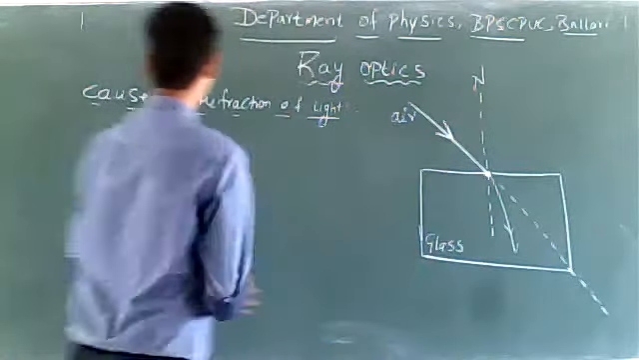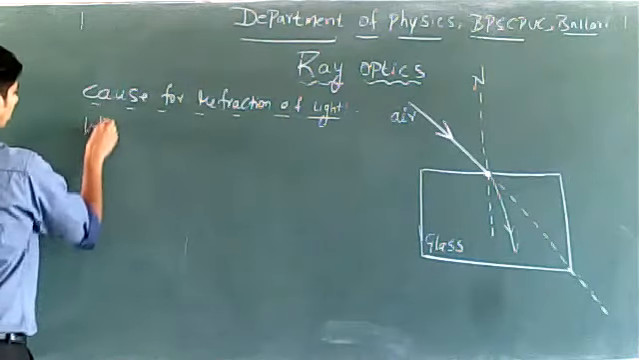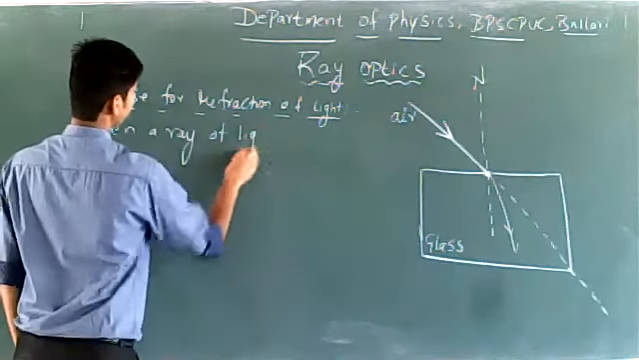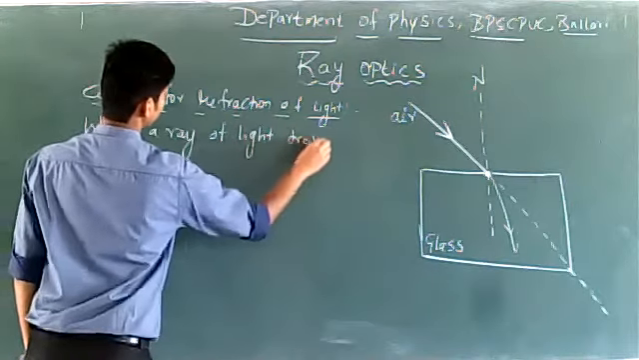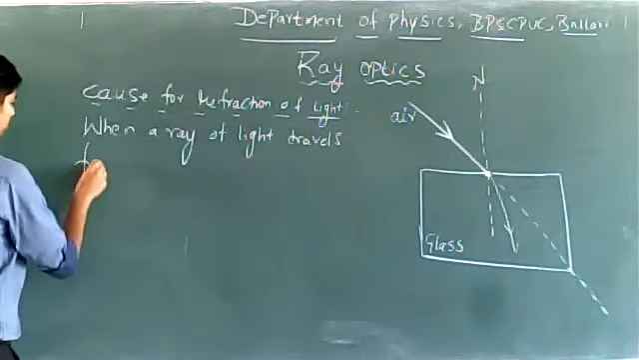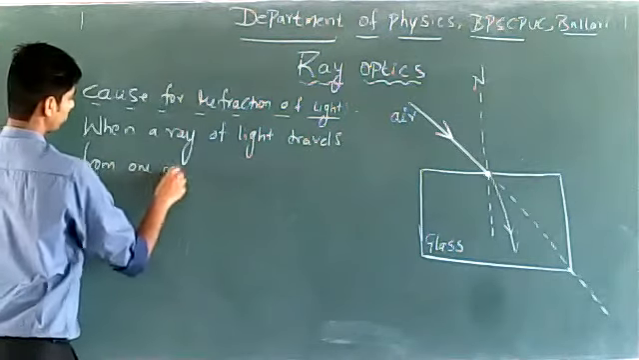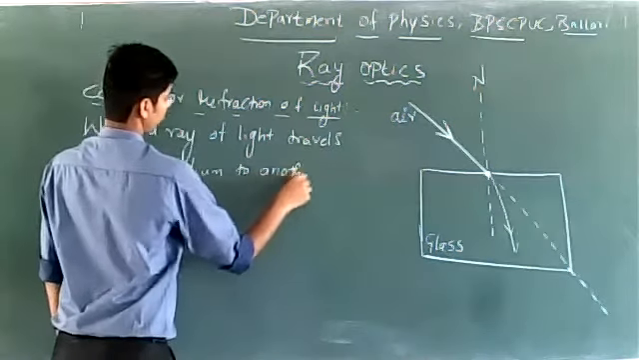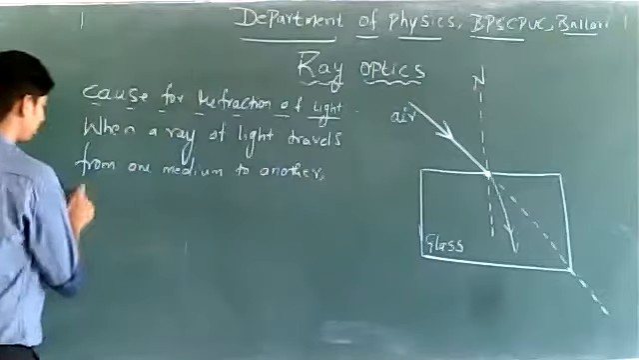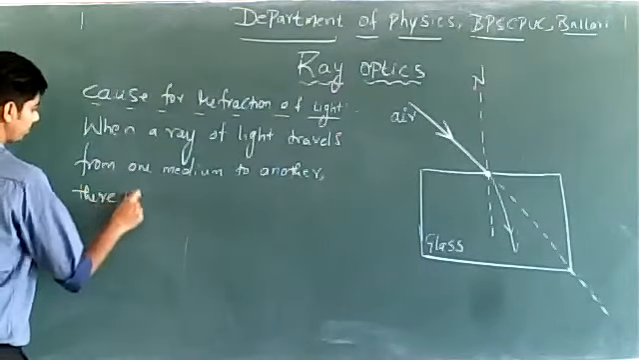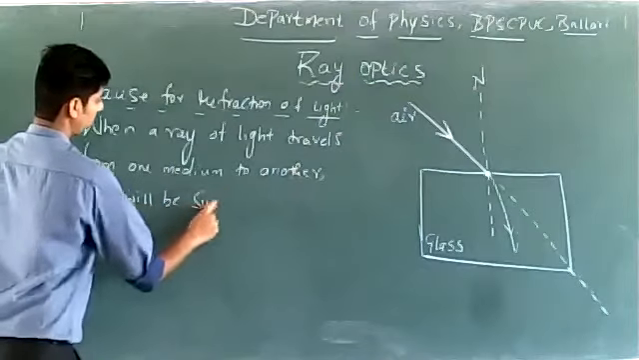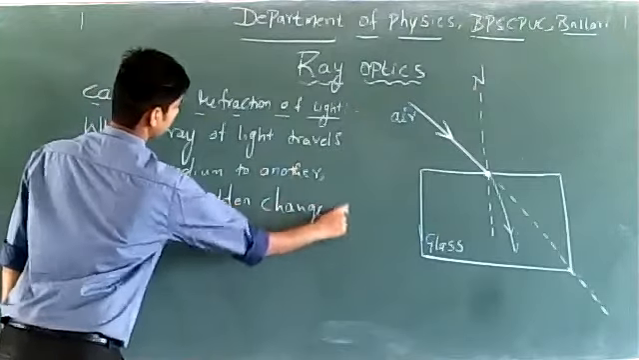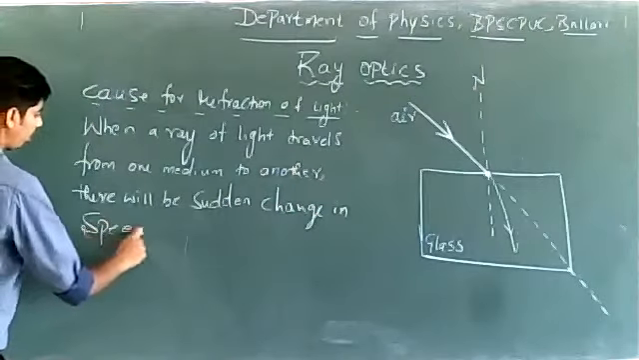When a ray of light travels from one medium to another, there will be a sudden change in speed of light.